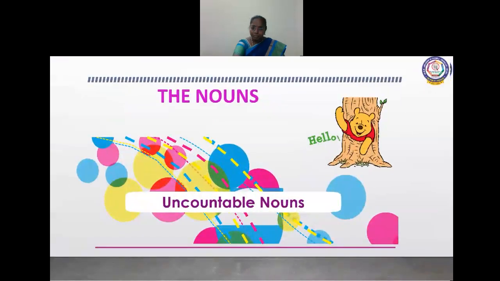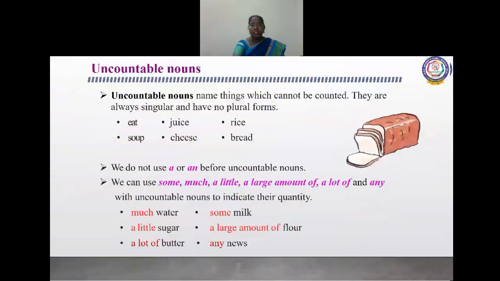And what is an uncountable noun? Uncountable nouns are things which cannot be counted. They're always singular and have no plural forms. Examples: heat, soup, juice, cheese, rice, bread. All these are uncountable nouns. We can't count the stars, or rice. Can we count the sugar or salt? No. So it comes under uncountable nouns.